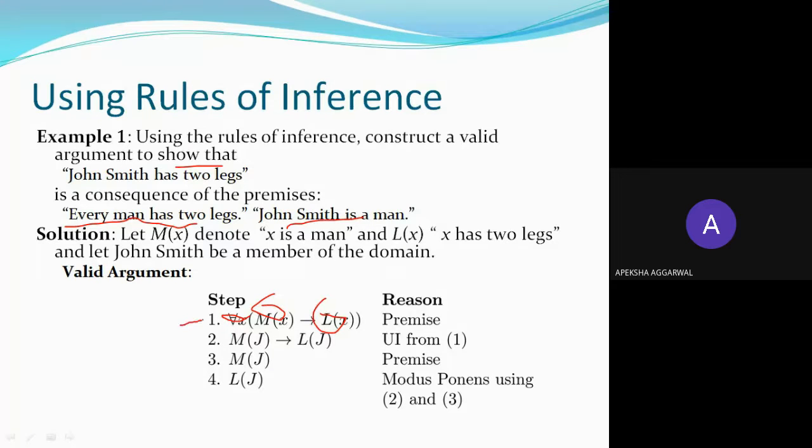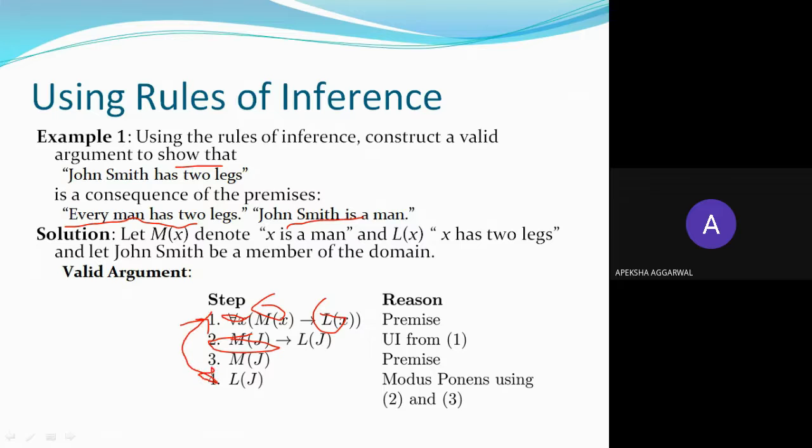So every man has two legs. Now John Smith is a man. So given to you is John Smith, John Smith is a man. So John is a man. So you have to reach to LJ.